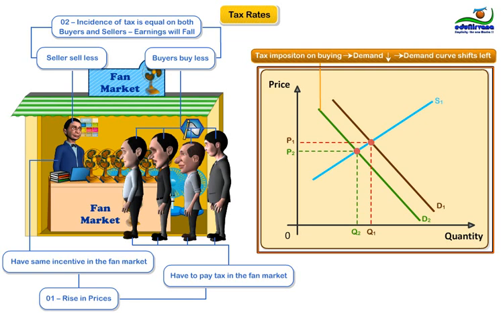If you want to calculate the price with taxes, you just need to draw a vertical line from point Q2 on the horizontal axis to the initial demand curve, that is D1, and then from that point to the vertical axis. The point at which this line intersects the vertical axis is the actual price that consumers are actually paying.